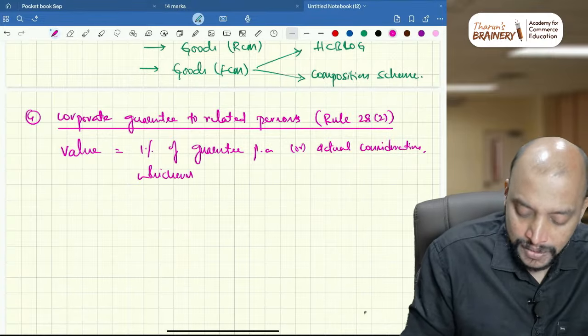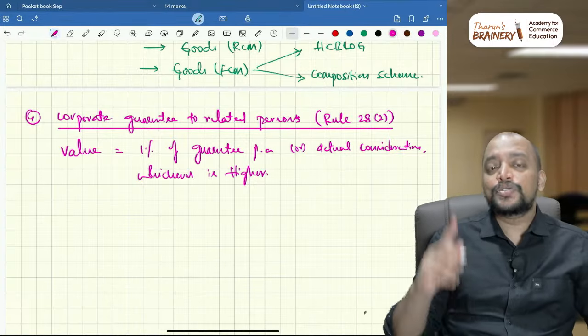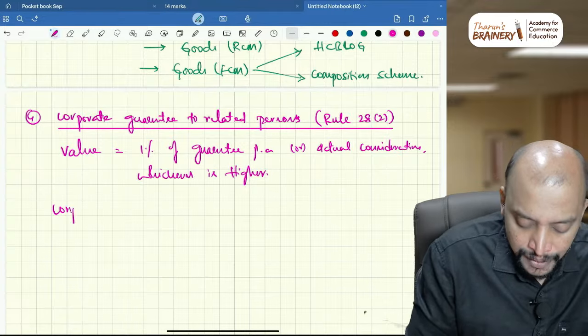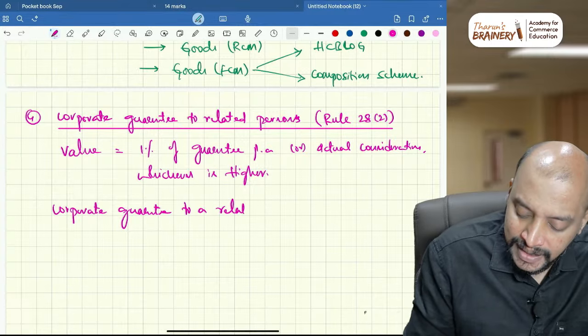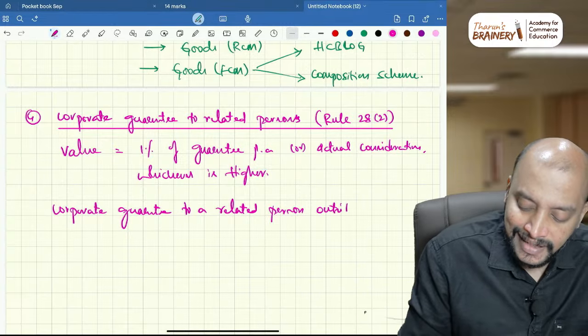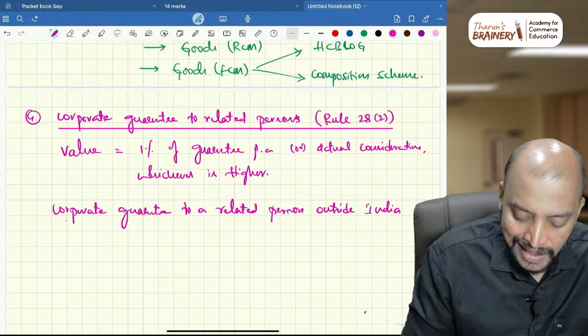Okay, suppose they give corporate guarantee to a related person outside India, then what will we do?